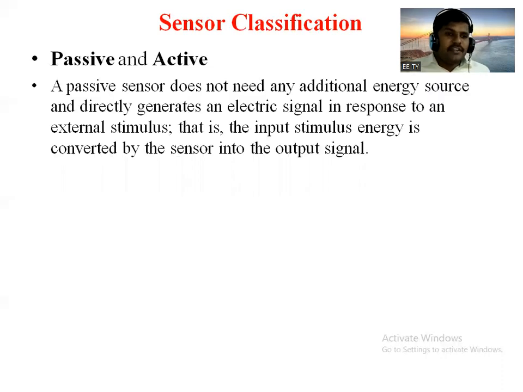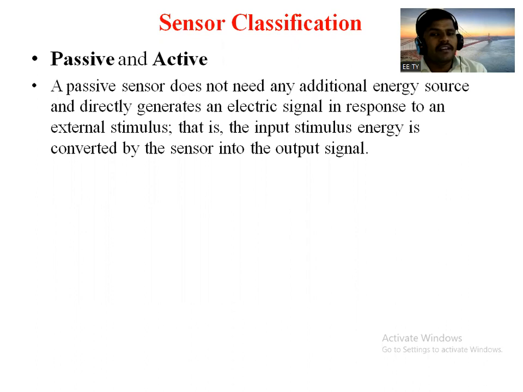Okay. See, a passive sensor is that type of sensor which does not require any additional source to generate an electric signal or to enable its operation, right? To enable or start the operation of that sensor, it does not require any additional external source or excitation signal.